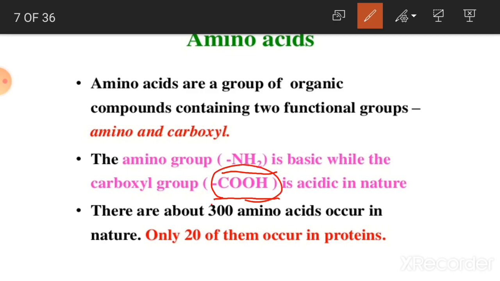Means amino acids are the organic compounds which contain both amino and carboxylic group, that is an acidic as well as a basic group, and are known as amino acids.